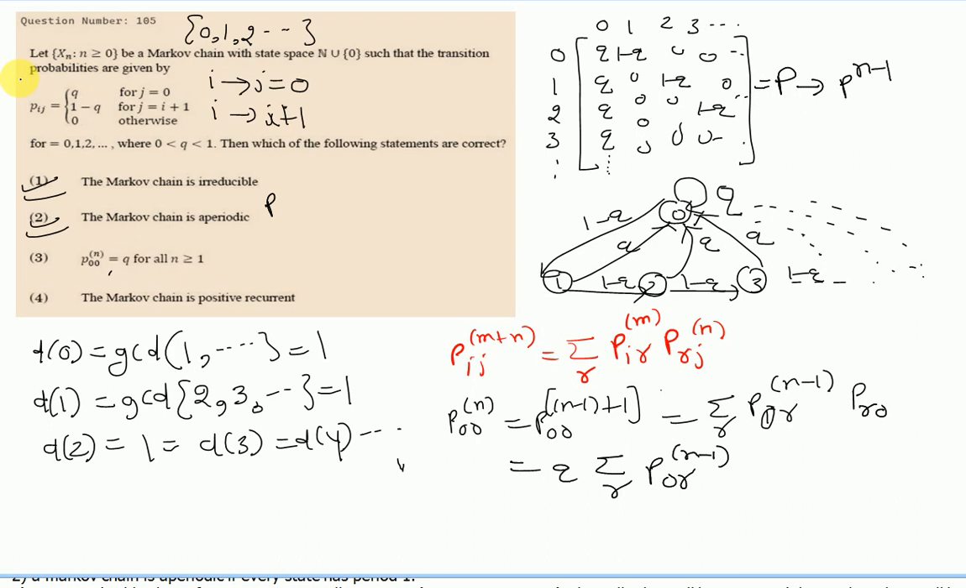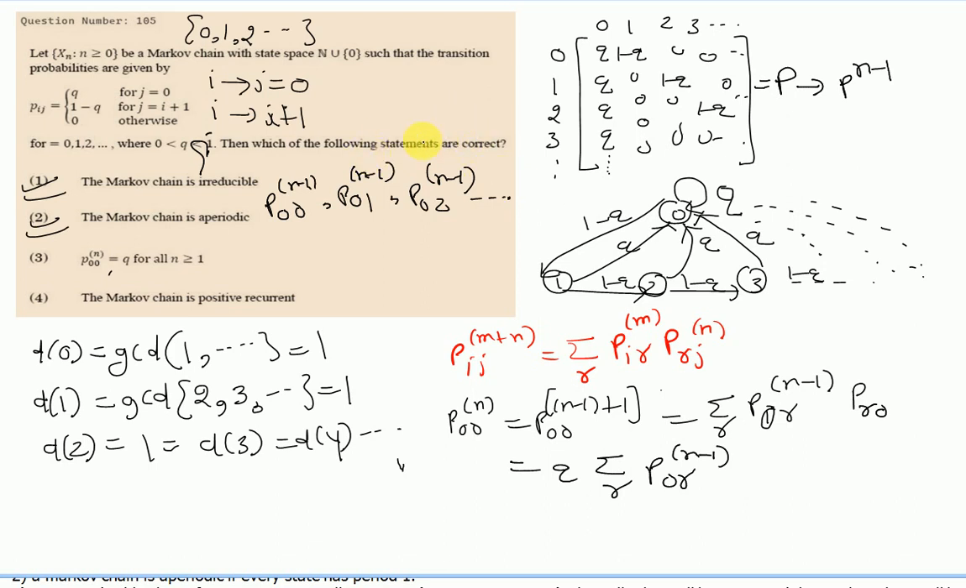So it is like P00(n-1), P01(n-1), P02(n-1) and so on. So this is the rth row of P raised to the power n-1, and we know that, I'm sorry, this is not the rth row, this is the first row, because we are going from 0 to any state 0, 1, 2.